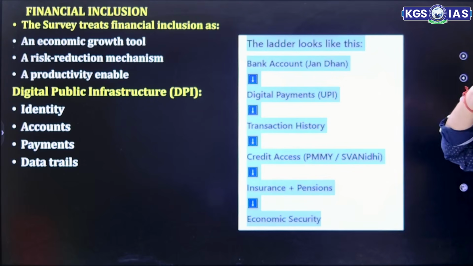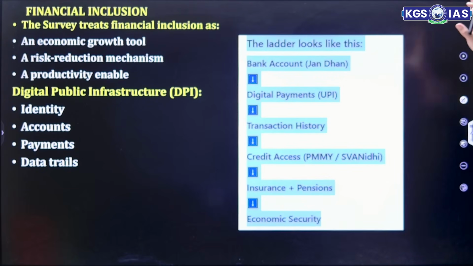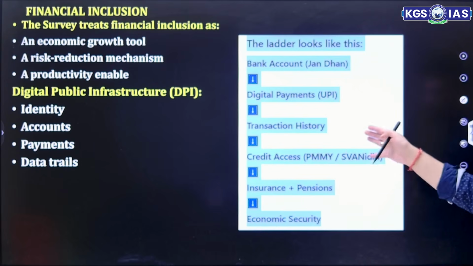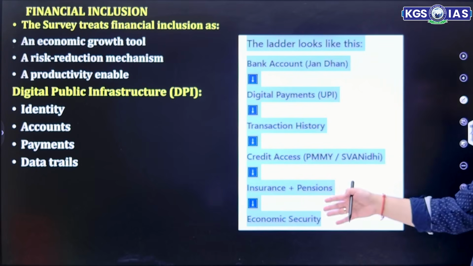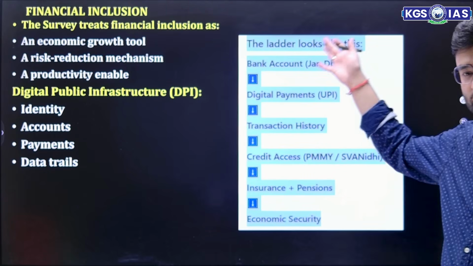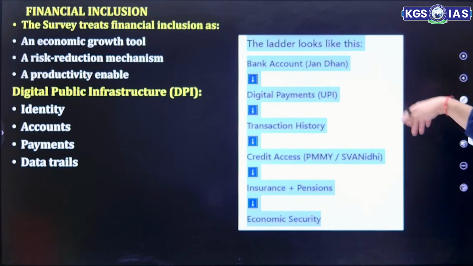First of all, we have the bank account under Jan Dhan, then digital payment through UPI, transaction history, credit access through SVANidhi, then insurance plus pension, all leading to economic security. This is very important. You can use this flow diagram in mains as well.